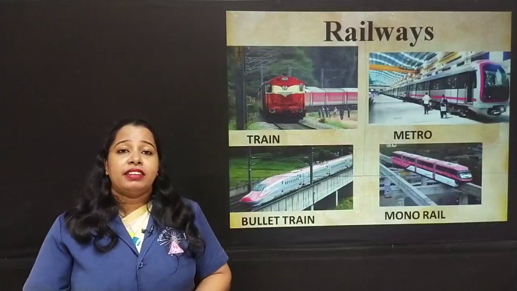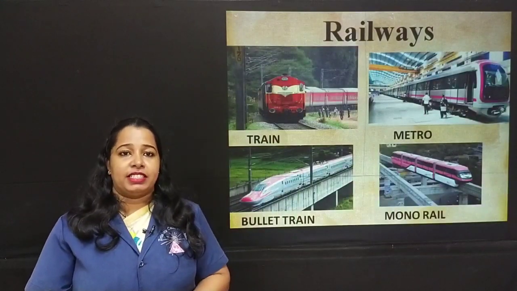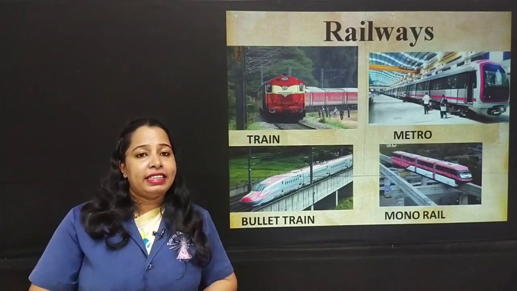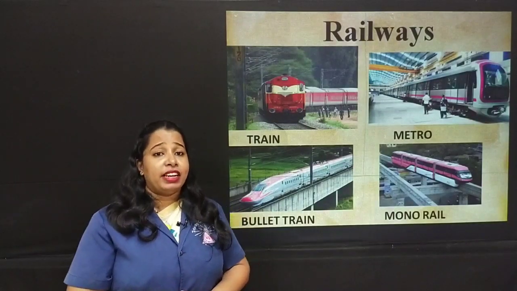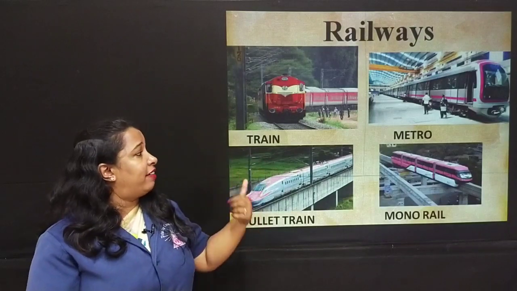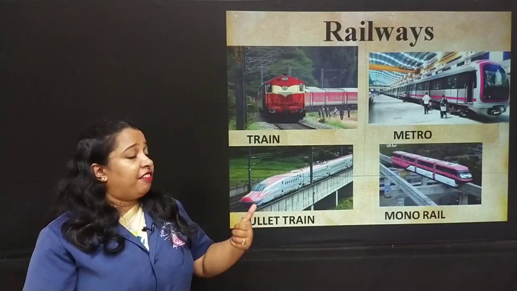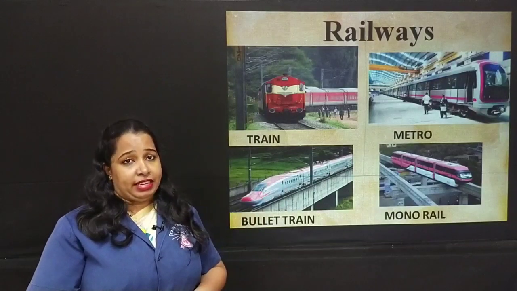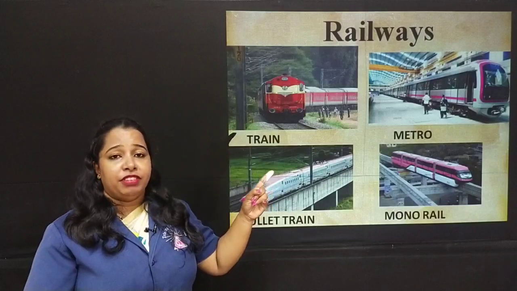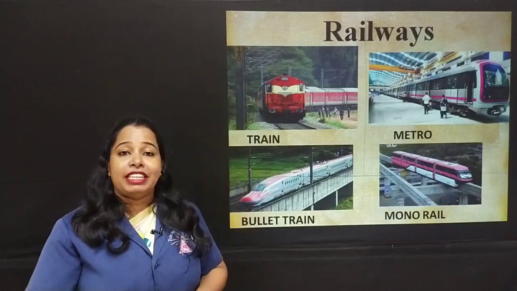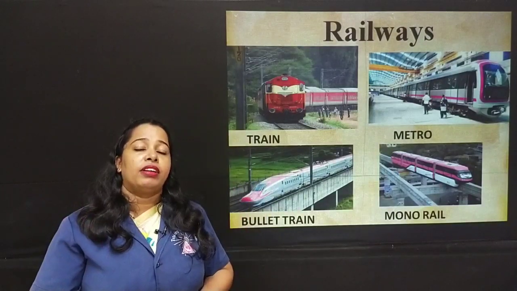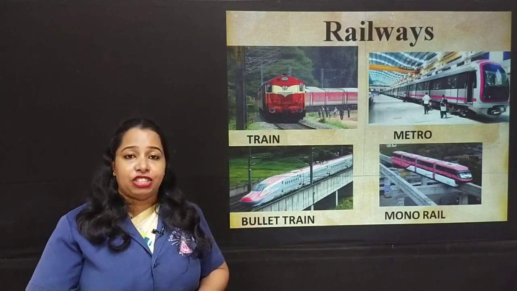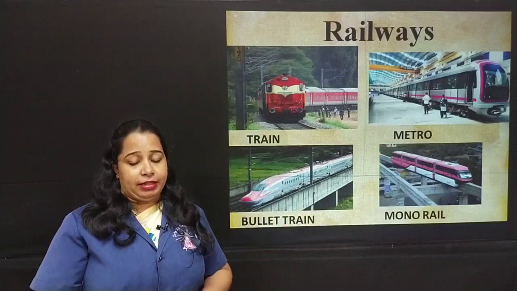Next we have railways. We know railways. Railways are the vehicles that move on tracks. Those are railways. We have different types of railways. We have train, we have metro, we have bullet train and monorail. We have train, we know train. Then we have metro, like cities like Bangalore or Mumbai, Delhi, they have metros. We have bullet trains and monorail.